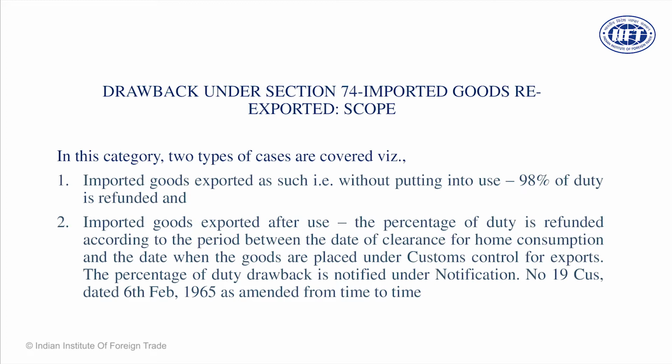Dear friends, when you import cargo, there are certain proofs of import. First proof of import is number 1, bill of entry. Second is the day you pay duty, the out of charge order. So these two things become very important. And in this case, out of charge order is important. On bill of entry, when you pay duty, out of charge order is given. Your gate pass is generated. You can take your cargo to your factory or warehouse.